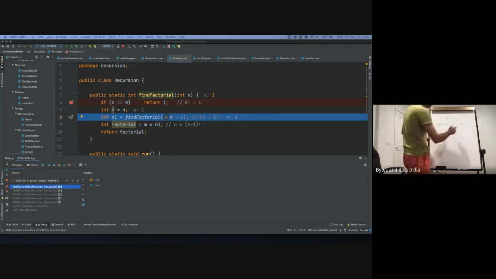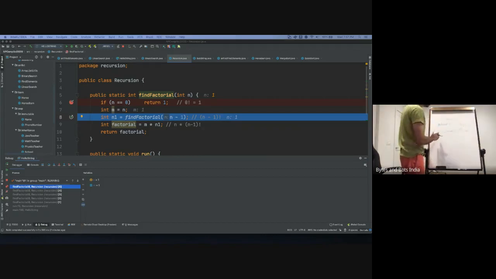We don't know, so it calls itself. N1 is unknown, a question mark. Now our n is 2, so this is our second pass. What the computer has done is saved this value. It is waiting for whatever the second level has to return, so it saves that value internally into something called a stack.